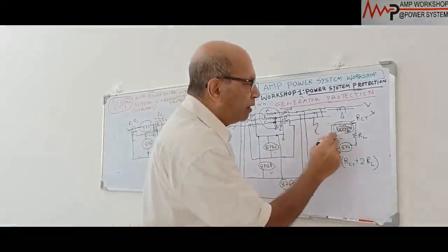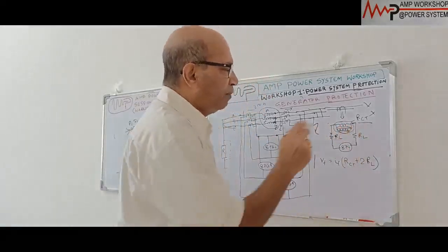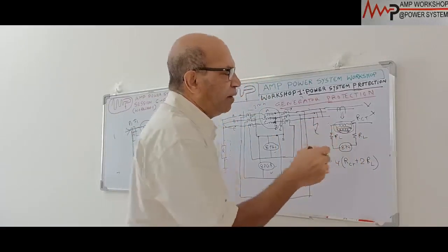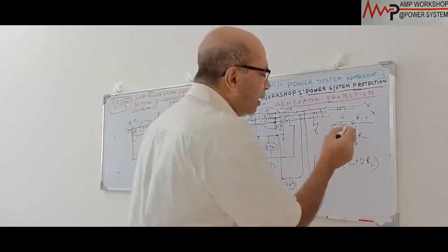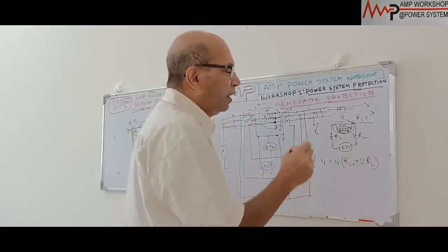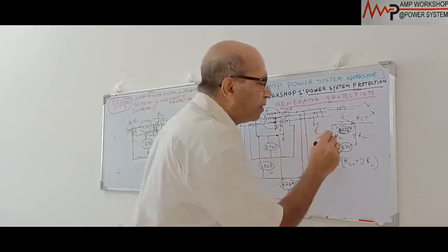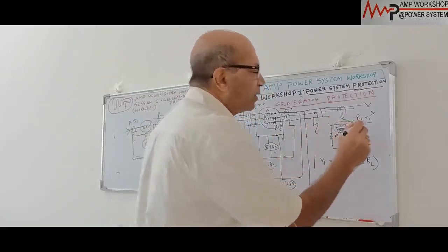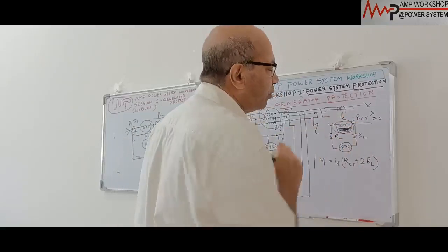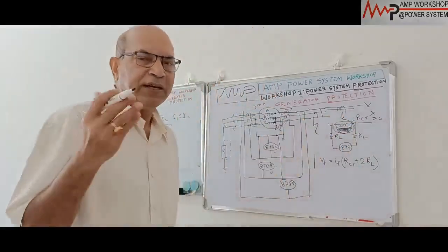So equivalent of this, if this is the resistance, we can put the impedance in the simple resistance form. If this is the resistance of the equivalent CT, and if the CT gets saturated, this becomes zero. So effectively RCT is approximately zero. That means the CT has no resistance.